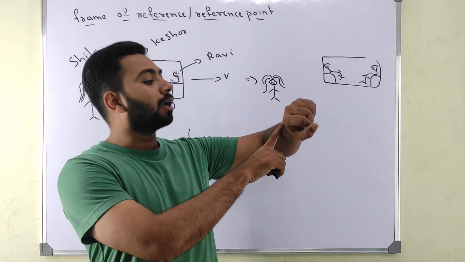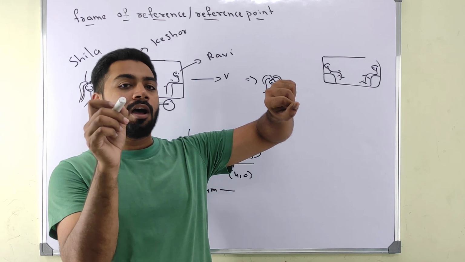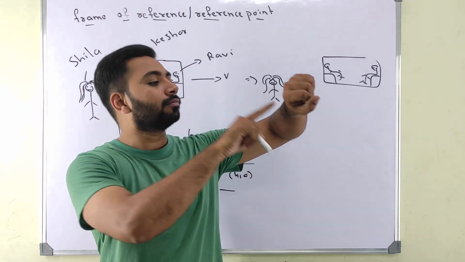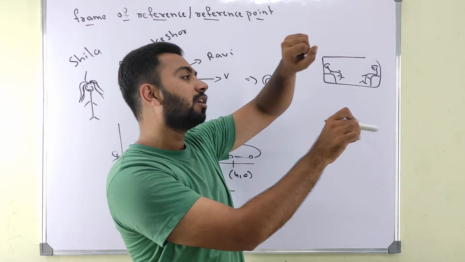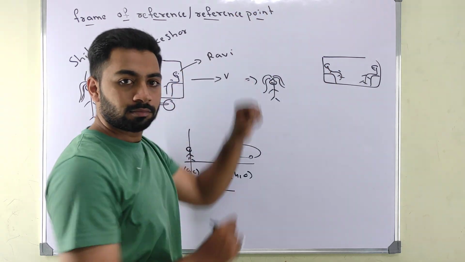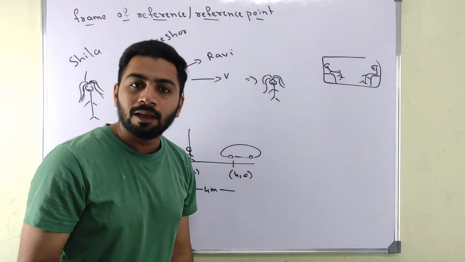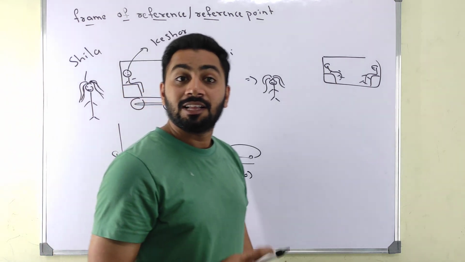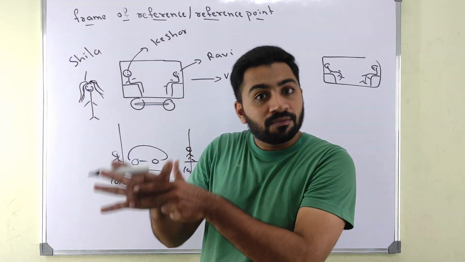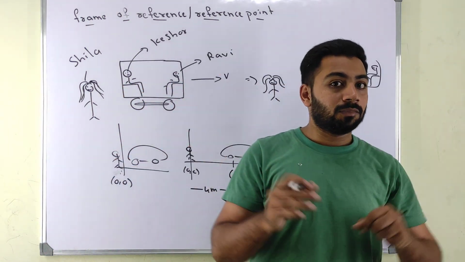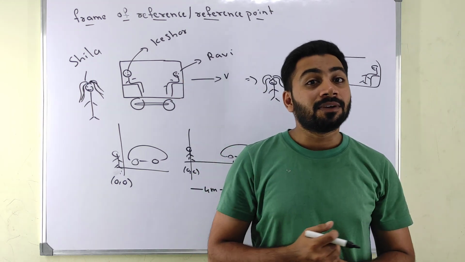See, when you have time, I'll say, okay, Sheila, in 1 second she is here. In the next second she is here. In the next second she is here. If time is not there, she is here, she is here, she is here. What is this? Nonsense, right? That is why when we have frame of reference plus time together, we call it a frame of reference.